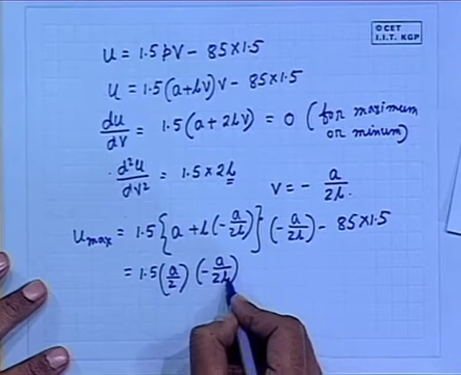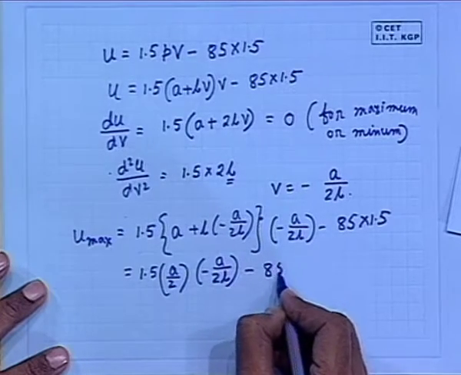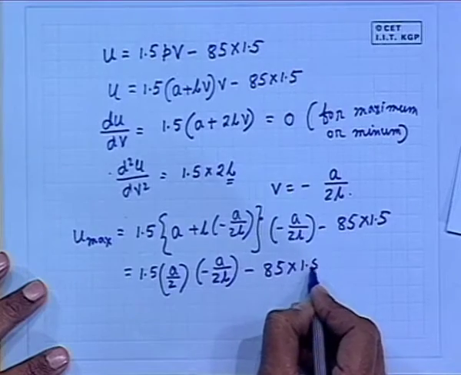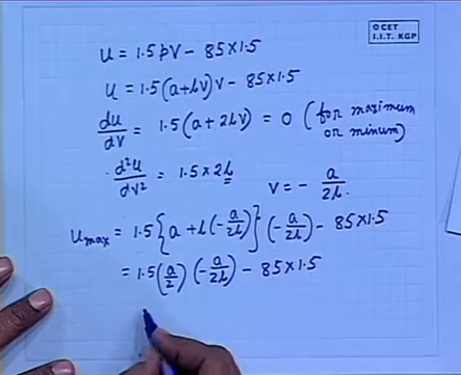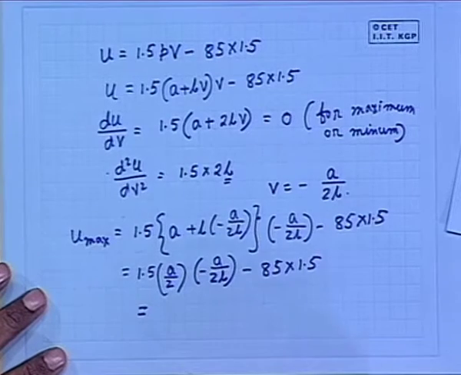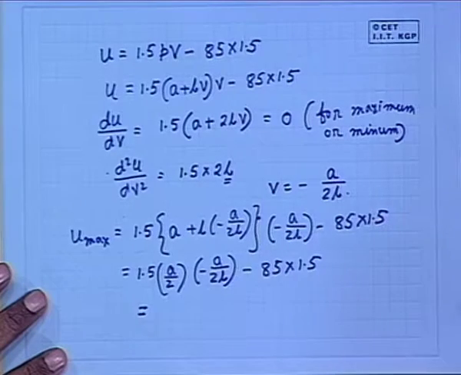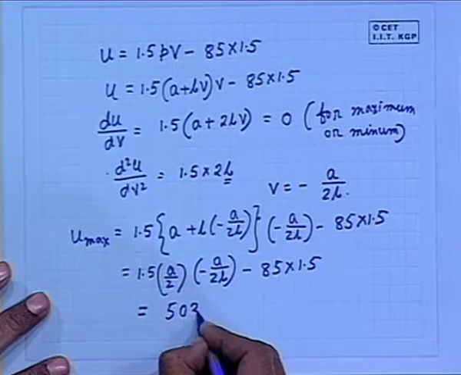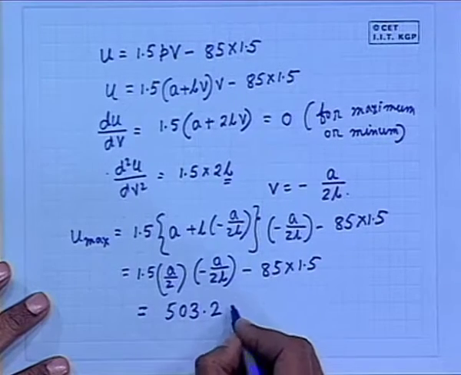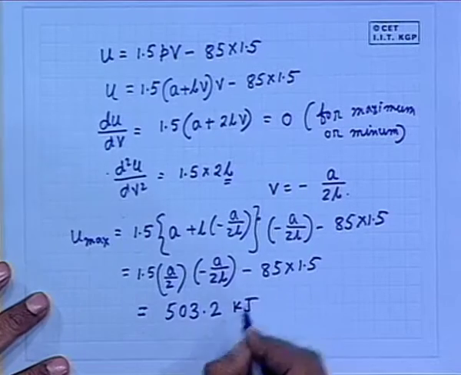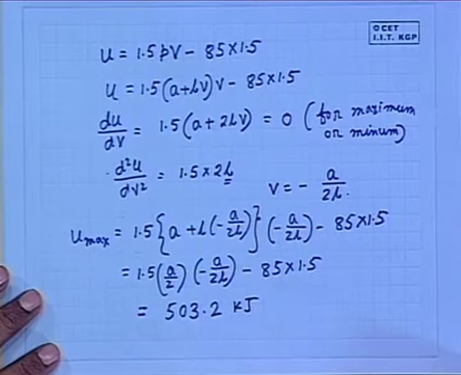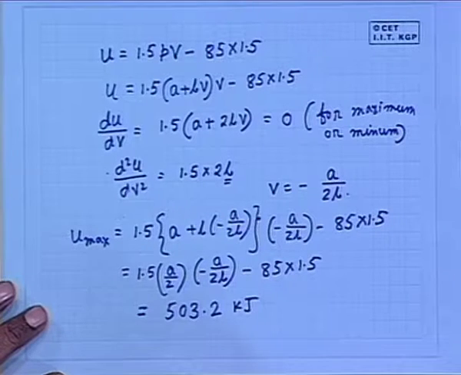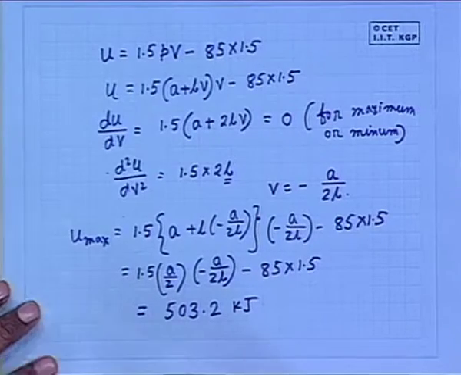This minus will get cancelled with the minus in the V. Ultimately, I do not know the sign of this, but it will come positive. What is the value? 503.2. This is the maximum internal energy during the expansion.